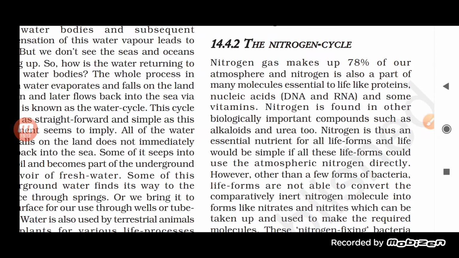Now let us see another kind of cycle here, and this cycle is called the nitrogen cycle. When we talk about the nitrogen cycle, let us try to understand the importance of nitrogen.